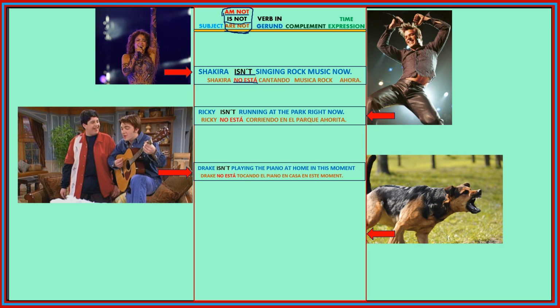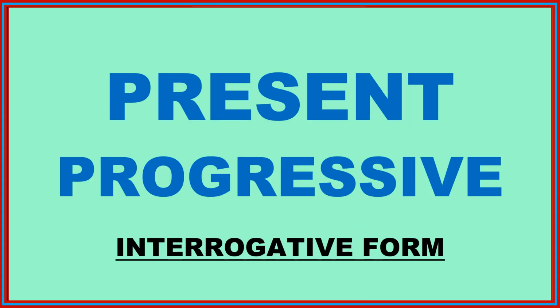Well, finally, we have our example number 4 and it's this one. The dog isn't playing with a ball at the moment. Okay? So my dear friends, as you can see, this is the negative form. So let's go on with the interrogative form or question form.